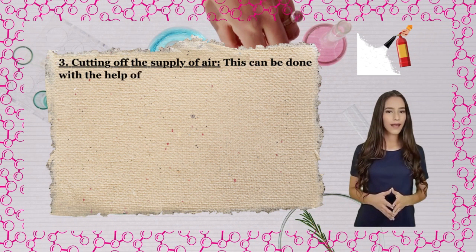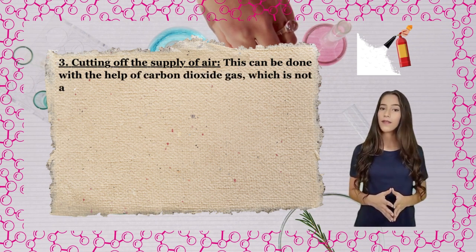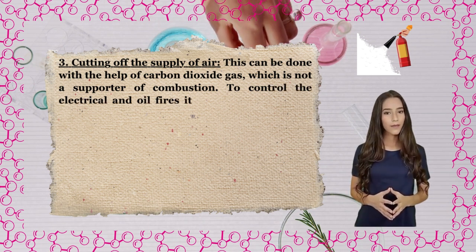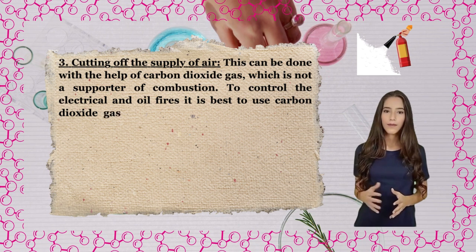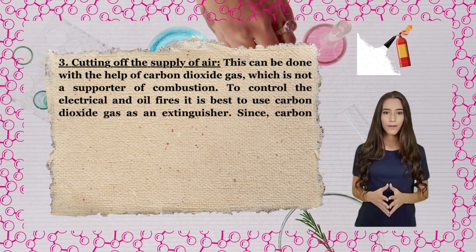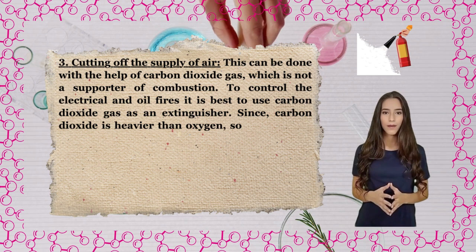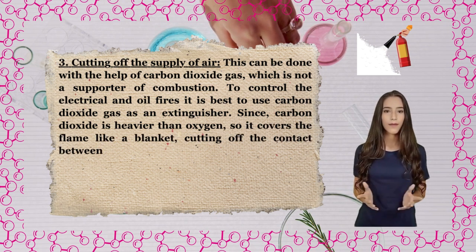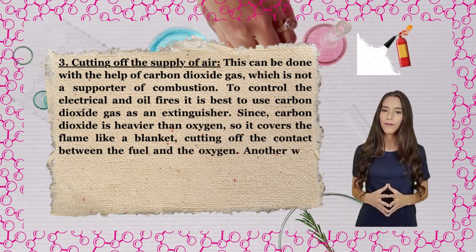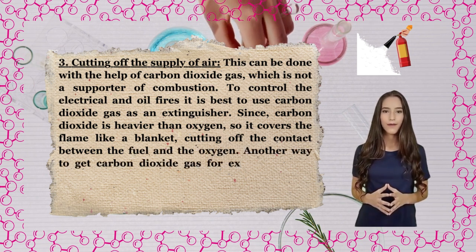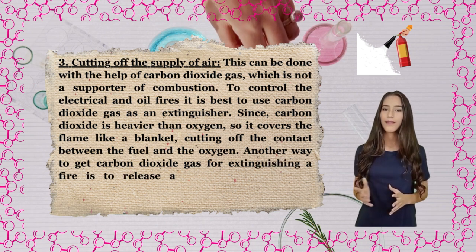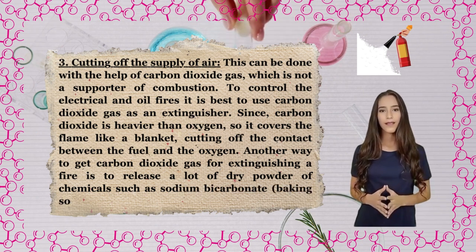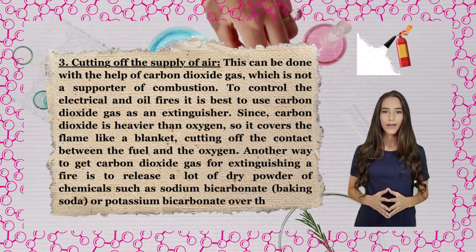This can be done with the help of carbon dioxide gas, which is not a supporter of combustion. To control the electrical and oil fires, it is best to use carbon dioxide gas as an extinguisher. Since carbon dioxide is heavier than oxygen, it covers the flame like a blanket, cutting off the contact between the fuel and the oxygen. Another way to get carbon dioxide gas for extinguishing a fire is to release a lot of dry powder of chemicals such as sodium bicarbonate, baking soda, or potassium bicarbonate over the fire.